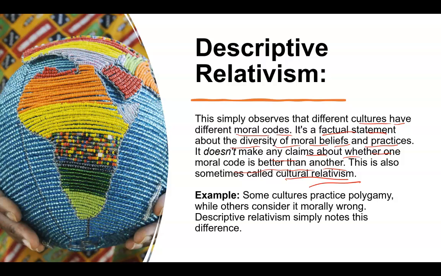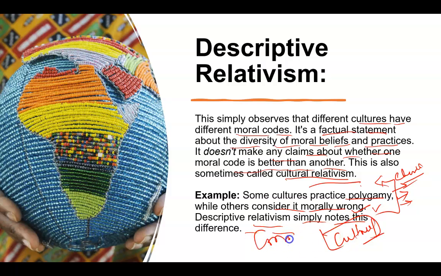Okay, let's take an example. Some cultures practice polygamy while others consider it morally wrong. As I told you, in certain countries polygamy is practiced and it is cherished also. On the other side, there are certain countries which believe that this is completely morally wrong. But descriptive relativism simply notes this difference. It never says this is good or this is bad. It only says that it will depend upon the culture. So the context becomes culture over here in descriptive relativism.